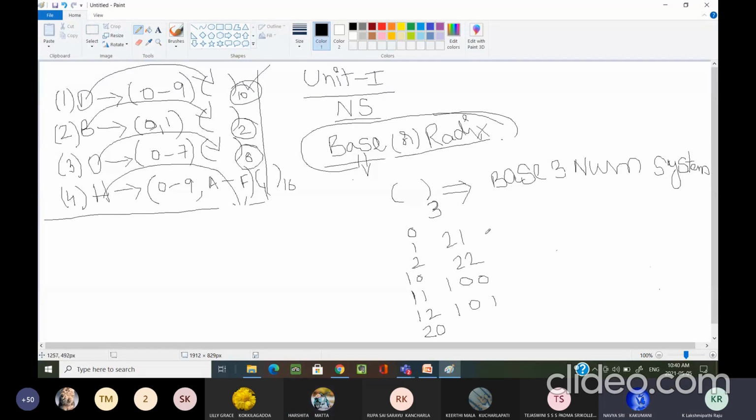This way we continue our number systems. Hope I am clear. But whenever you are representing this base 3 number system, you should clearly mention the base. Then only I can say that it is base 3.